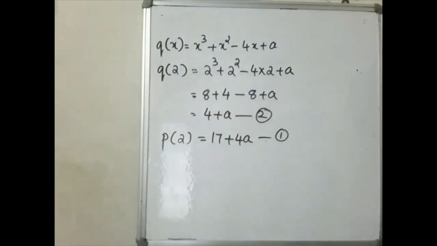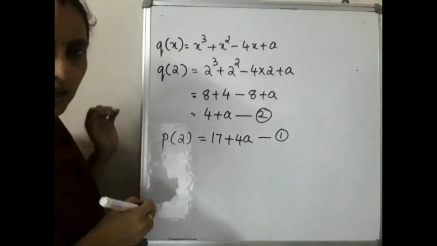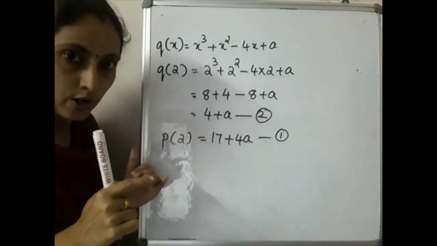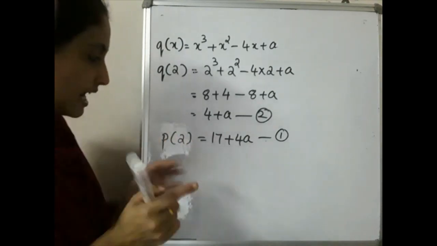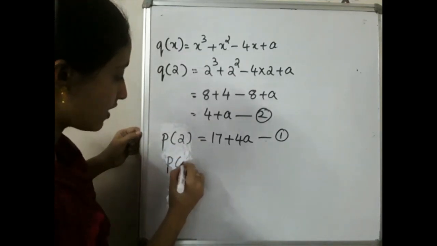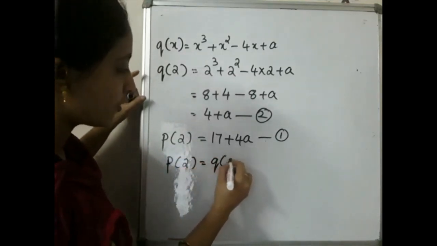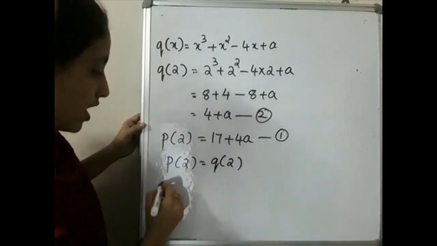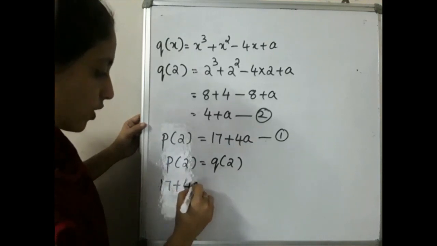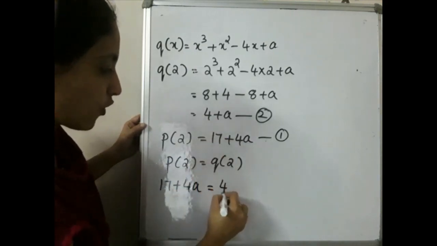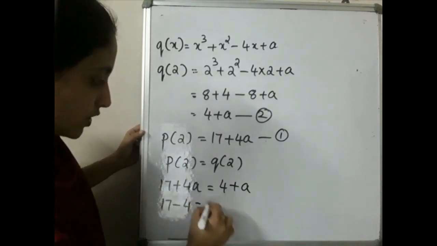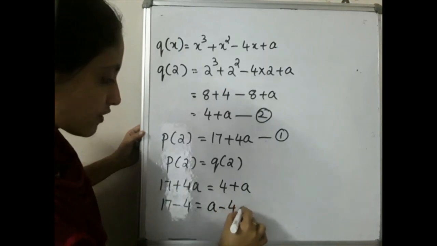So what you have to do is equate these two. Why do we have to equate equation 1 and equation 2? Because in the question it is given that when you divide these two polynomials, you get the same remainder. Same remainder means what? p of 2 will be equal to q of 2. And what is p of 2? p of 2 you got as 17 plus 4a, which will be equal to 4 plus a. So 17 minus 4 is equal to a minus 4a.